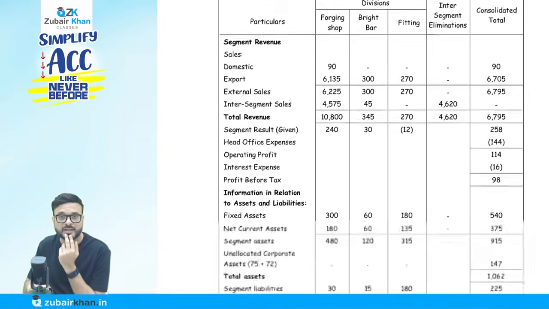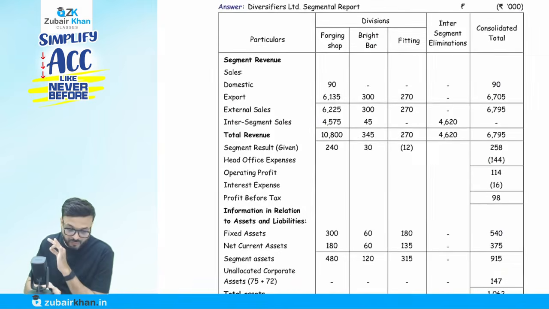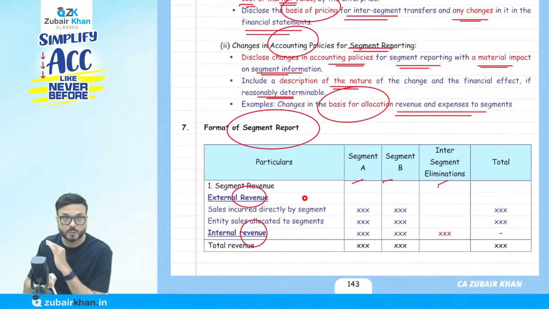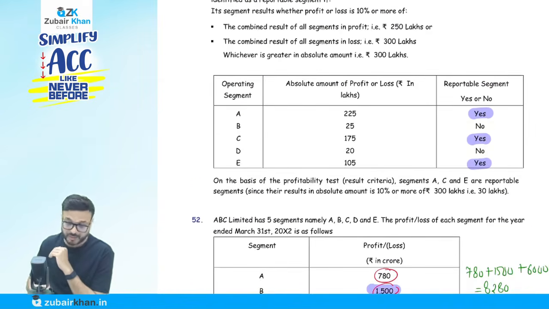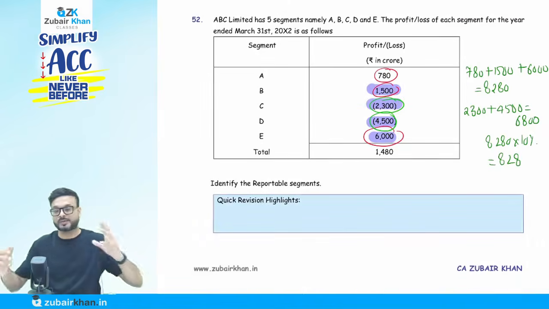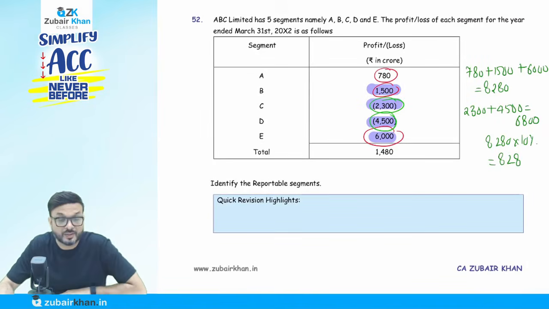We have to prepare the report in the same format I've discussed with you. The most important thing is that they ask you to give the answer on the basis of those 3 tests.